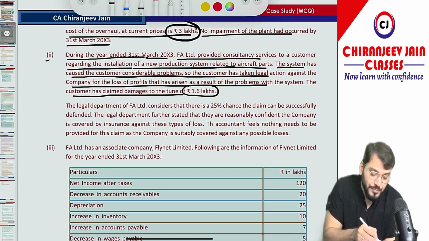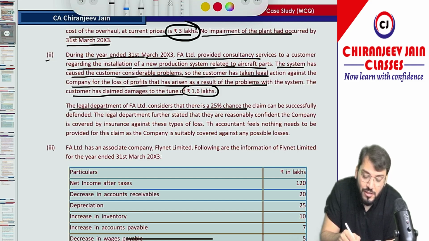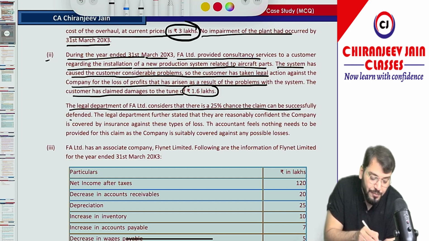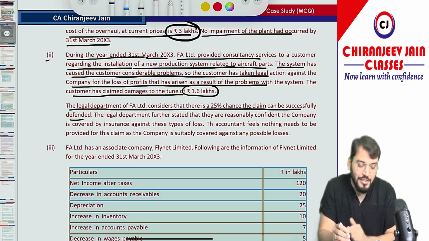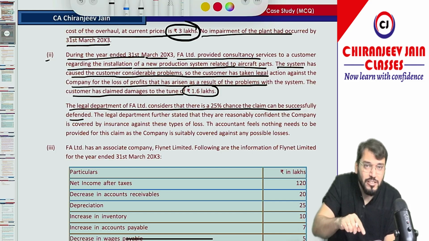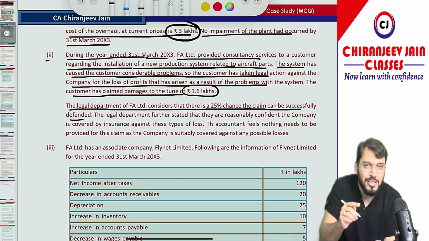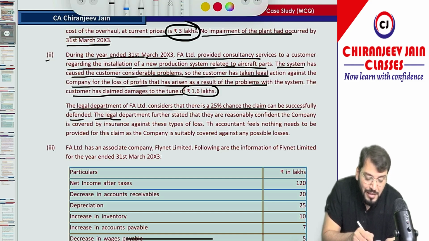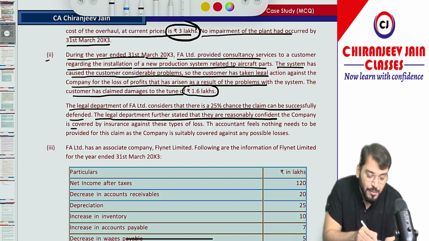The legal department of FA Limited considered that there is a 25% chance the claim can be successfully defended. So there is a 25% chance of winning, which means a 75% chance that they may lose the case. So of course, there is a present obligation arising from a past event. Outflow is also probable and the amount can be estimated. Amount is given in the question only. So of course, we need to create a provision for 1.6 lakh. The legal department further stated that they are reasonably confident the company is covered by insurance against this type of loss.